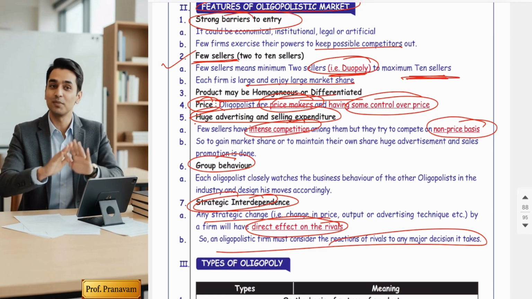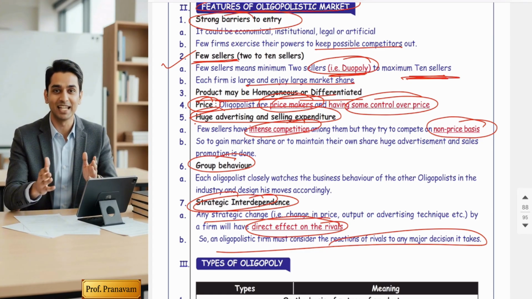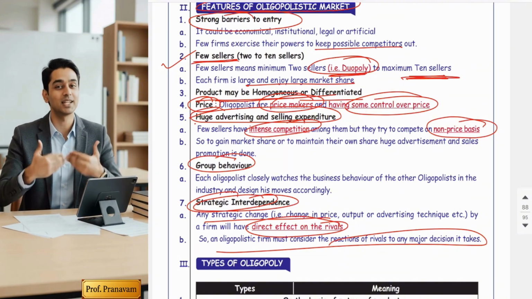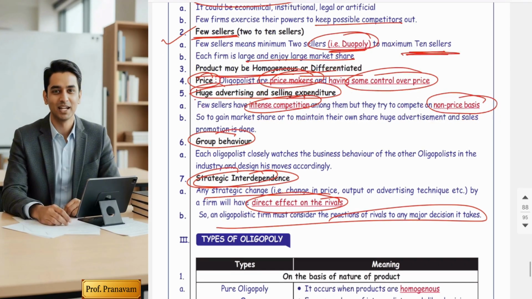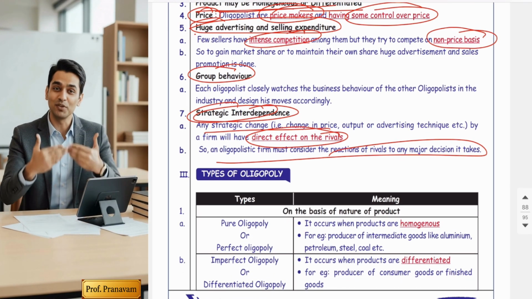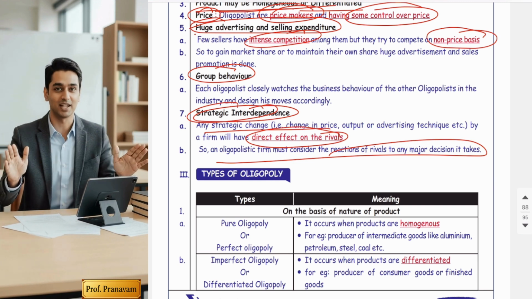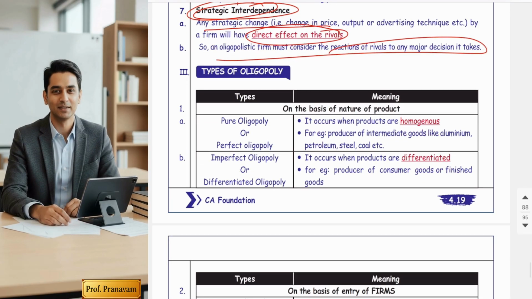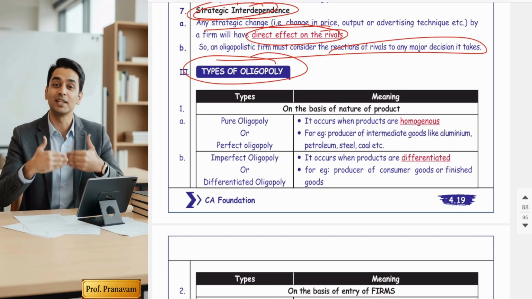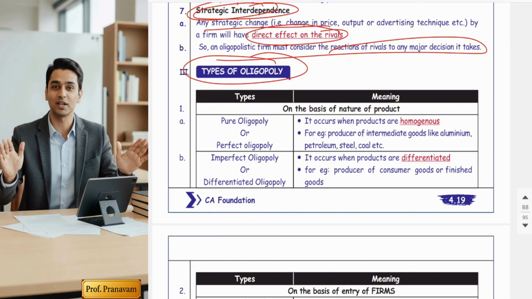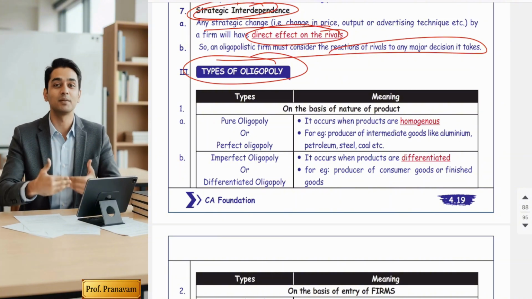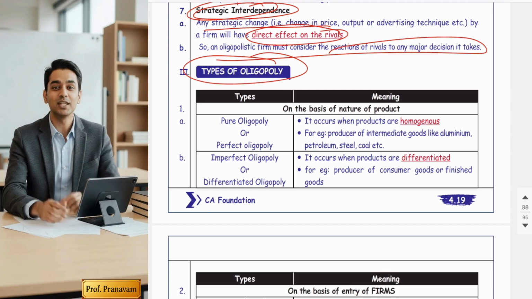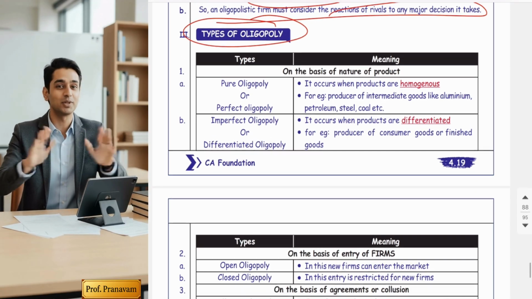Strong barriers to entry, few sellers, products may be homogeneous, they are price makers, they behave as a group, non-price competition, and all decisions are interdependent on each other strategically. Hope you understood the features of oligopoly. Now the next point comes: what are the types of oligopoly? Friends, oligopoly is a few-sellers market, but it is divided into five broad categories and subcategories. Let's start one by one.